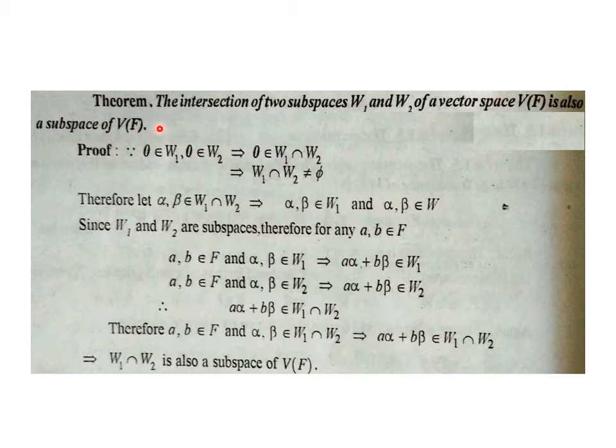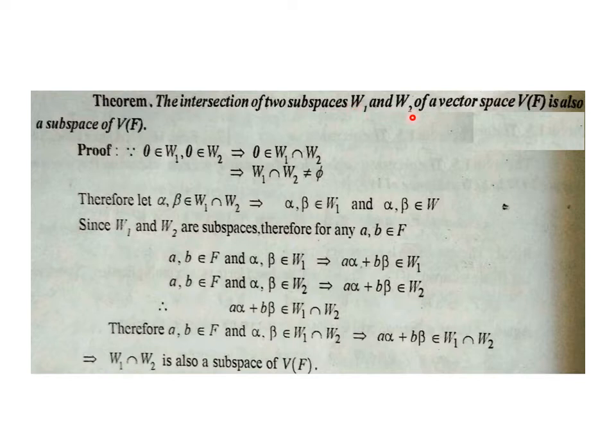For proving it, we will use the previous slide's very important theorem which I just told before, which will play an important role in all theory and practical part of subspace. How do we start? We start with 0 belongs to W1 and 0 belongs to W2. Why? Because W1 itself is a vector subspace, so it is a vector space.